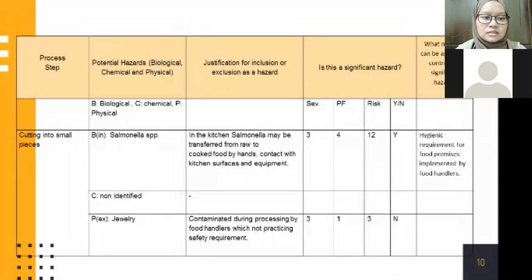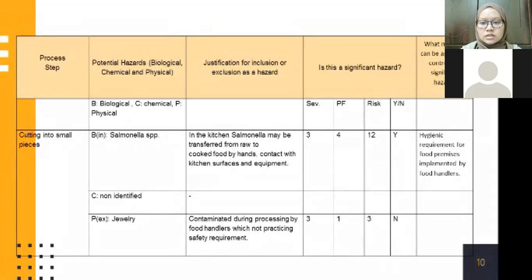Next process is cutting into small pieces. Biological hazard for this process is contamination with Salmonella species. Justification for inclusion or exclusion as a hazard is in the kitchen, Salmonella may be transferred from raw to cooked food by hand, contact with kitchen surfaces and equipment.